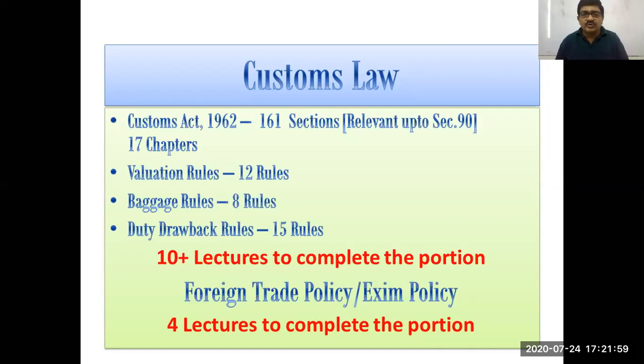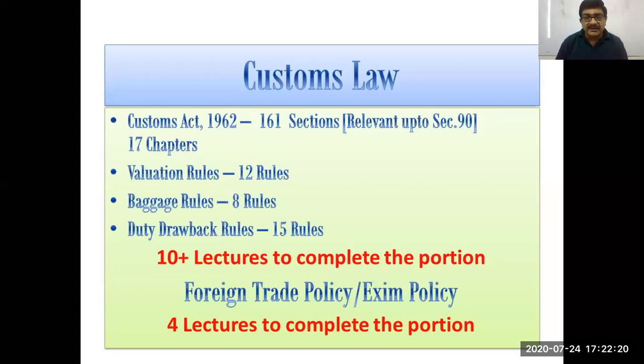Then there are valuation rules, 12 rules. Then baggage rules, 8 rules. Duty drawback rules are 15 rules. And customs law requires 10 plus lectures, meaning a minimum of 10 lectures. It may require 15 lectures also, depending upon how much interaction goes on. And if you have more practical questions to be done in the class, then certainly the number of lectures increases.